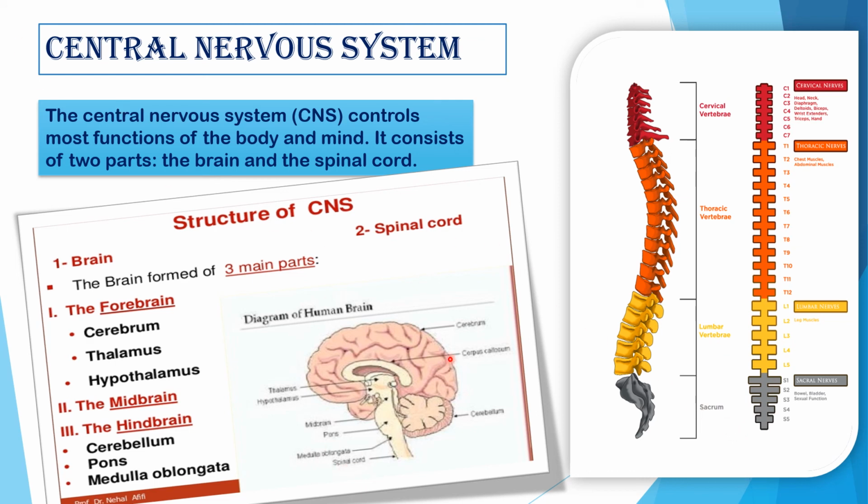In your book, in case of neurotransmitter, in case of central nervous system, lots of things are there. Please go through your book, because this is class 11. Syllabus are very vast. All the chapters are very vast, huge.